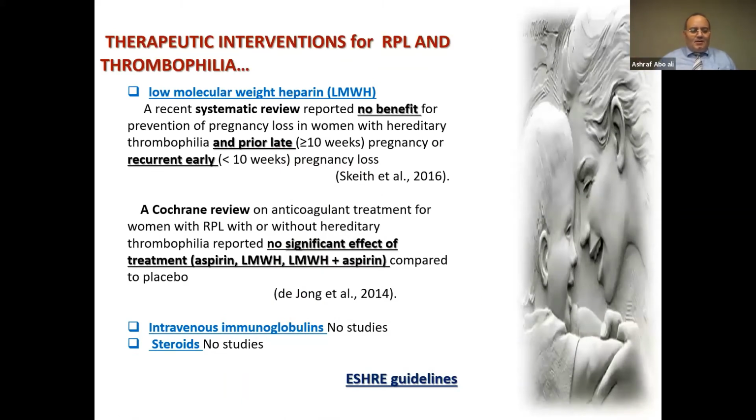It is neither in early nor late important. And also a Cochrane review on anticoagulant treatment for women with recurrent pregnancy loss with or without hereditary thrombophilia reported no significant effect of treatment: aspirin, low molecular weight heparin, or low molecular weight heparin plus aspirin. What about intravenous immunoglobulin? There are no studies, and for steroids, there are no studies.